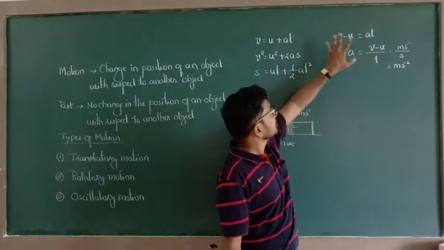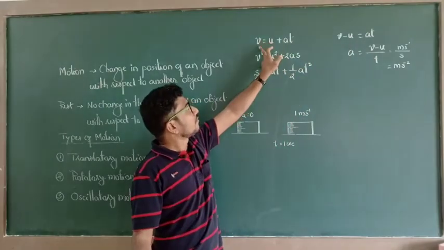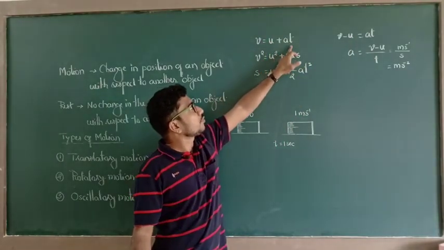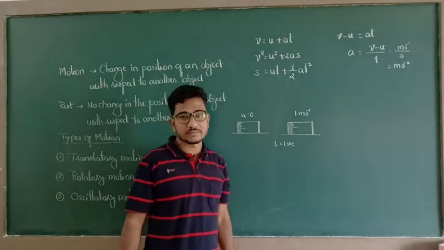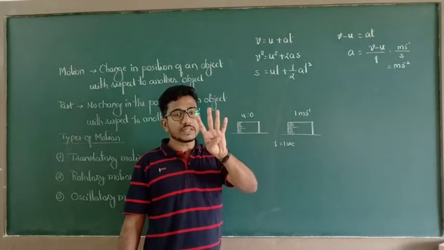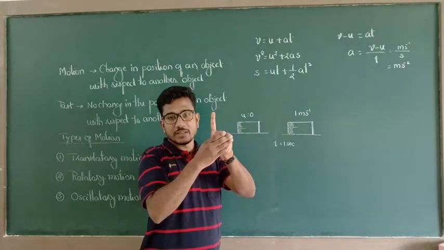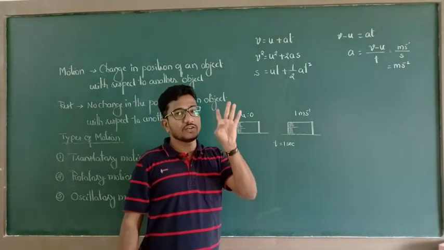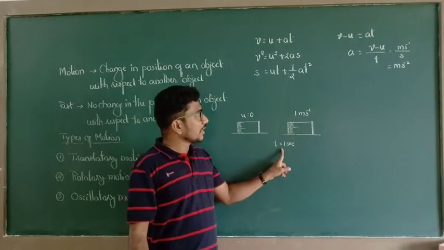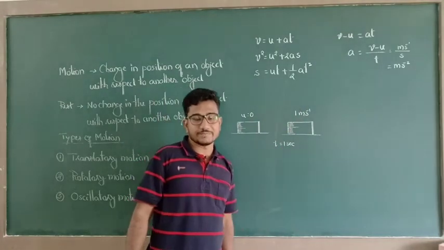That means this equation contains 1, 2, 3, 4 quantities. Among the 4 quantities, 3 are known quantities and 1 is an unknown quantity. So here the unknown quantity is acceleration.